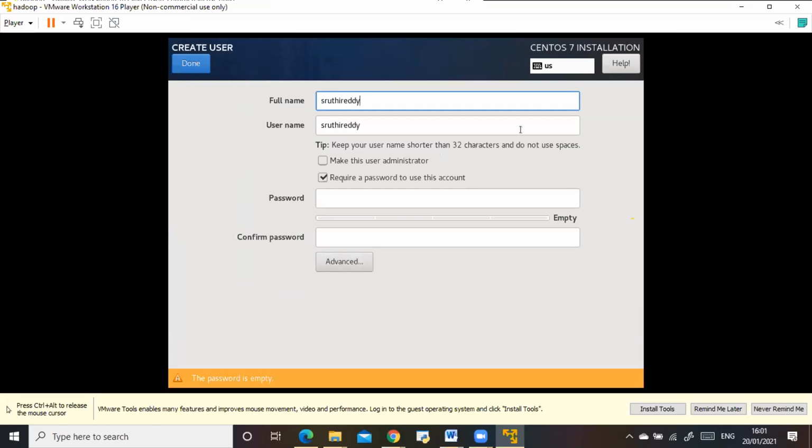I would rather prefer a small name. You can say user one, that is easy. That's the standard one I give. Make sure you click on the checkbox which says make this user administrator. Everybody, make sure you click on that. And then give a password for this.